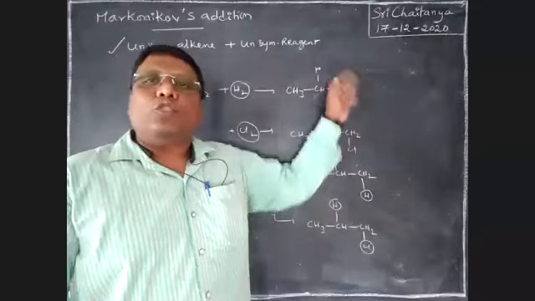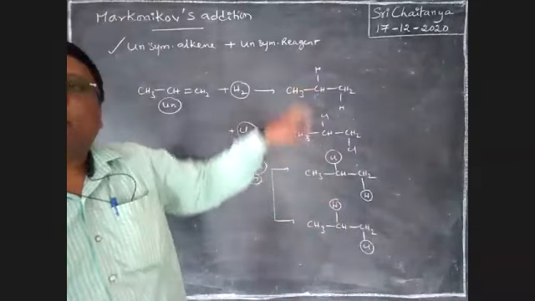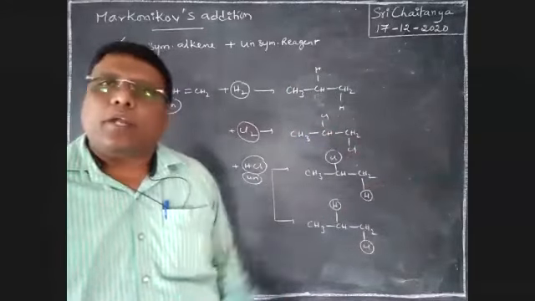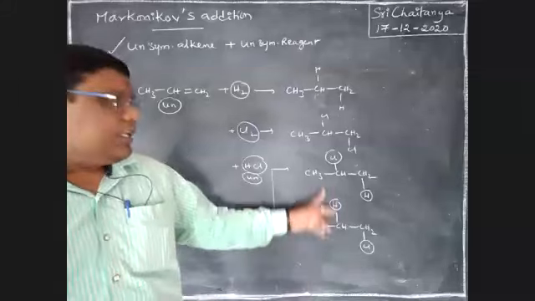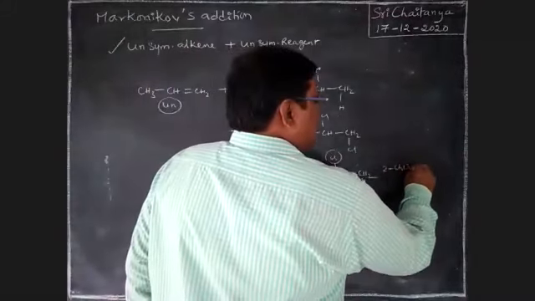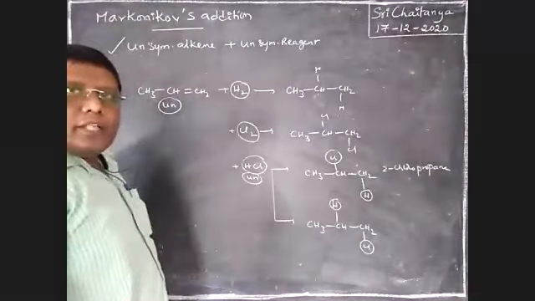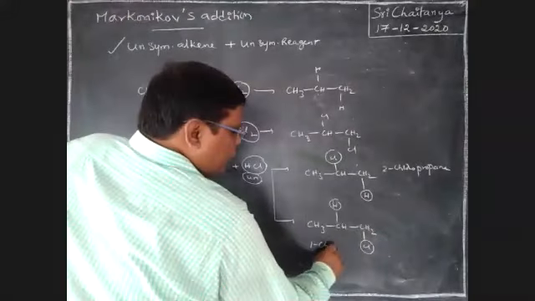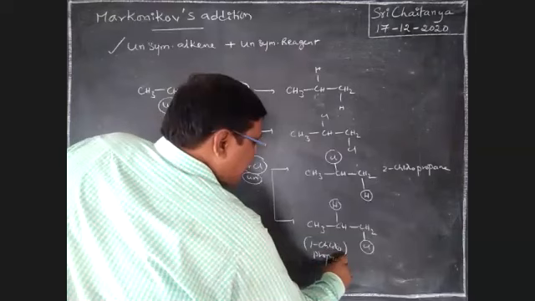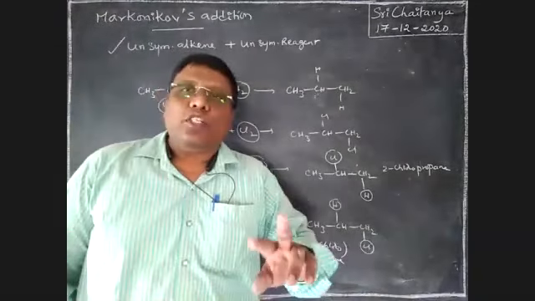It is not happening in the previous two cases, boys, because with both chlorines or both hydrogens there is a single product. But with one hydrogen and one chlorine, different products are formed. Here it is 2-chloropropane. That one is 1-chloropropane. This is the second one. That means two different products are formed.